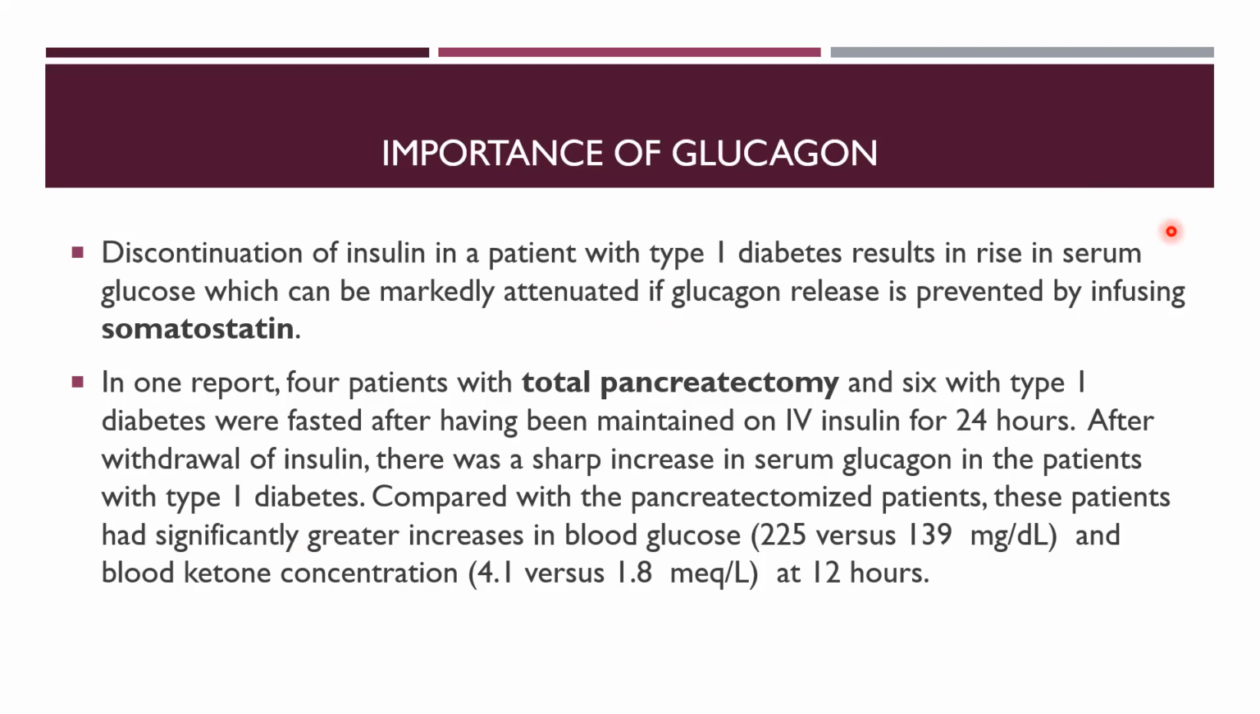In one report, 4 patients with total pancreatectomy and 6 with type 1 diabetes were fasted after having been maintained on IV insulin for 24 hours. After the withdrawal of insulin, there was a sharp increase in serum glucagon in the patients with type 1 diabetes. Compared with the pancreatectomized patients, these patients had a significantly greater increase in blood glucose and blood ketone concentration at 12 hours. So, the importance of glucagon.